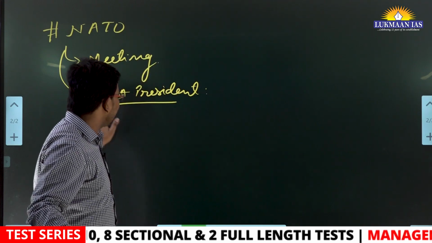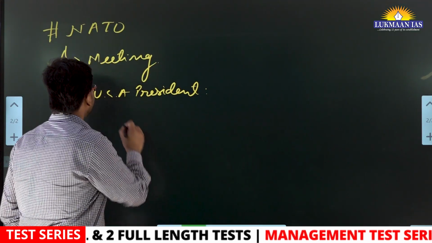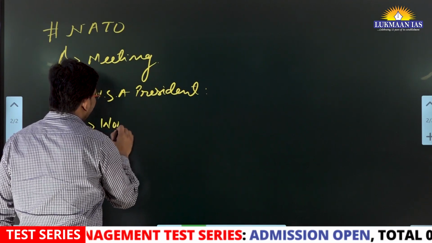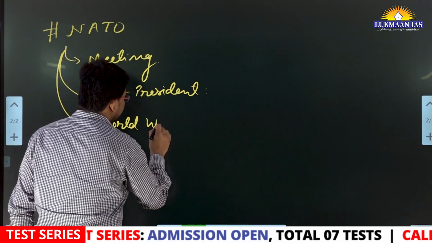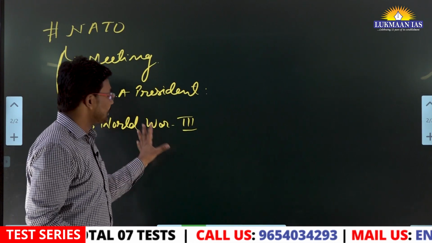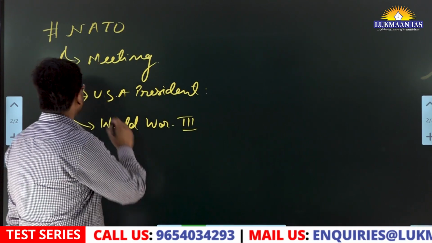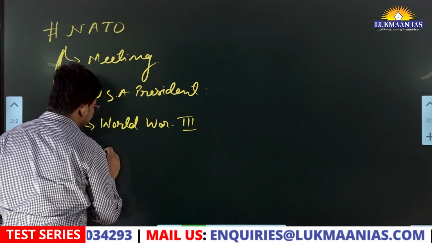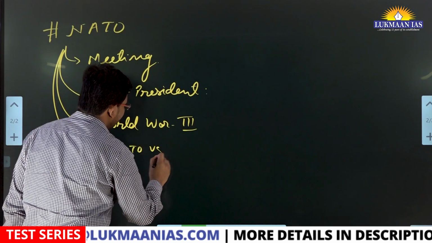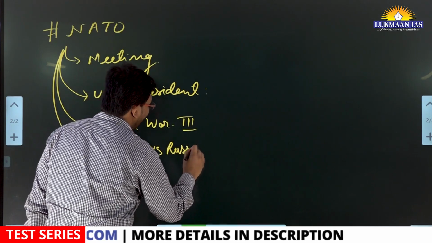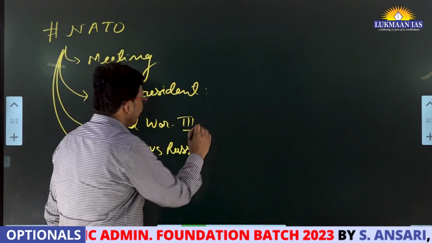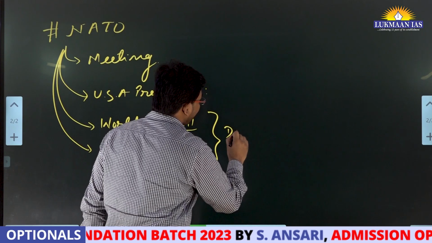They discussed together and concluded that we do not want to create a situation that can lead to World War III. That's why NATO countries do not want to create that war, NATO versus Russia. They do not want to escalate the war to this level.